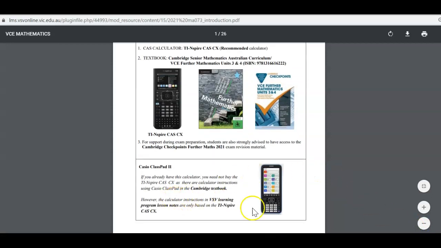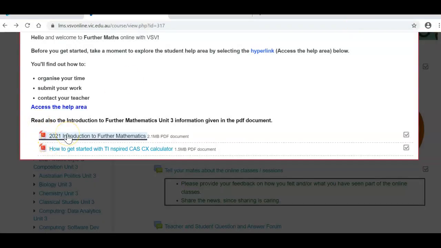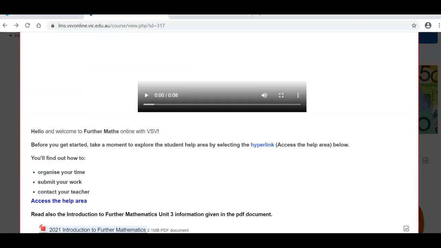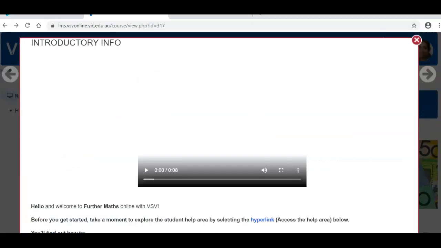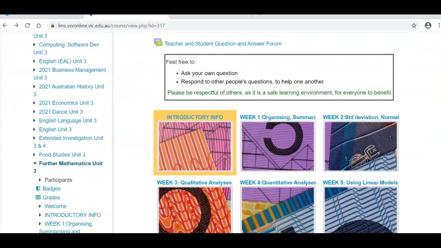This is the Casio ClassPad. All the information is given in this PDF, so you can just click on this link. There are 3 things that you must have. This is the introduction page. I'll go back to the main landing page.